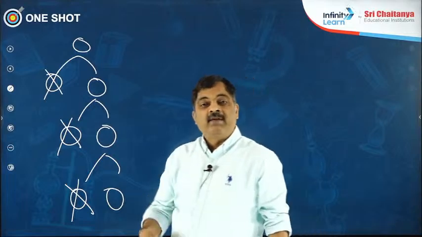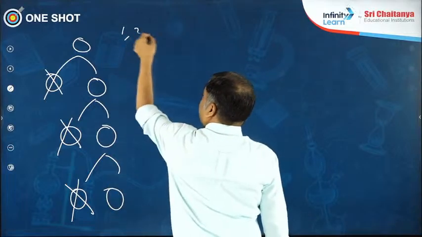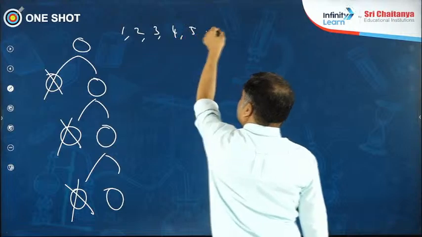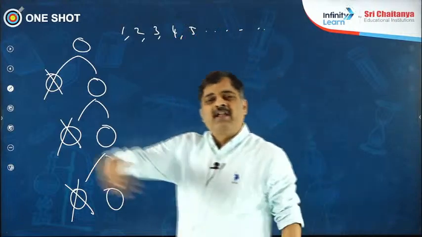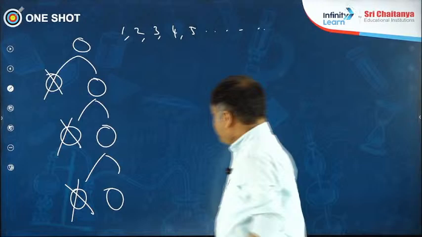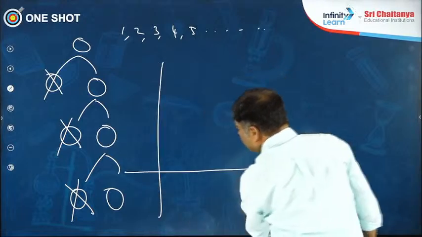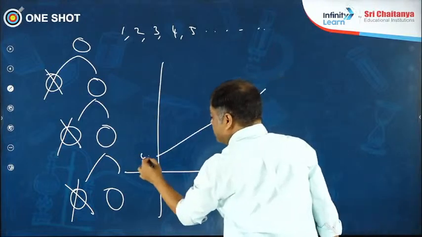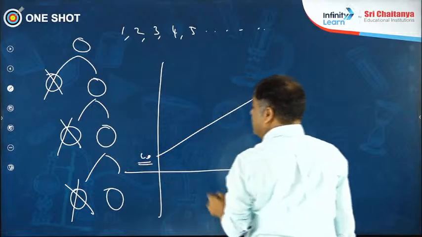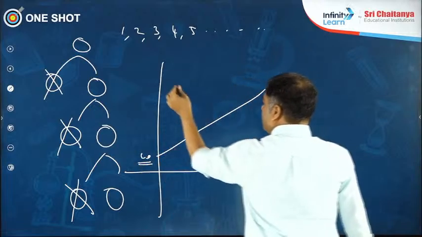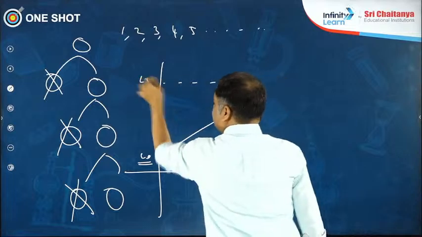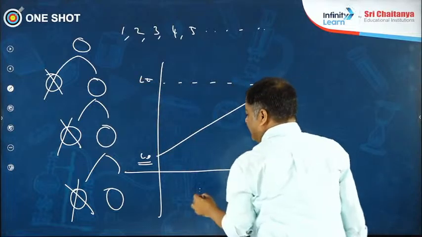What did you study in mathematics in your lower classes? Arithmetic proportion. This is what your mathematics teacher said: 1, 2, 3, 4. It's more or less uniform. So if I show you the graph of the growth, this is L0, the length at the initial. After some time, there is a growth, so naturally this will be the LT, with regard to length, and this is the time.